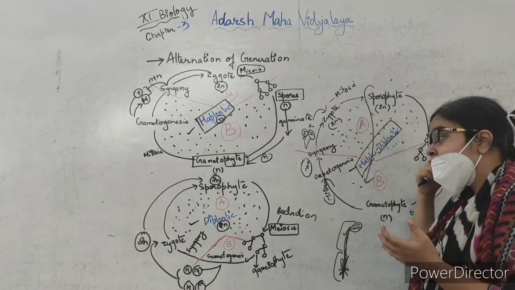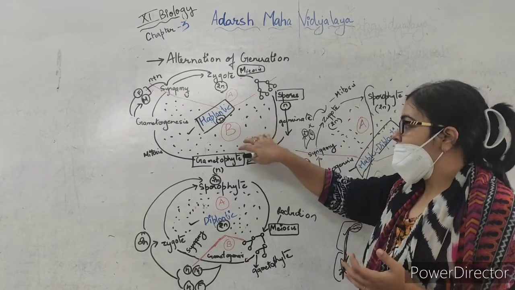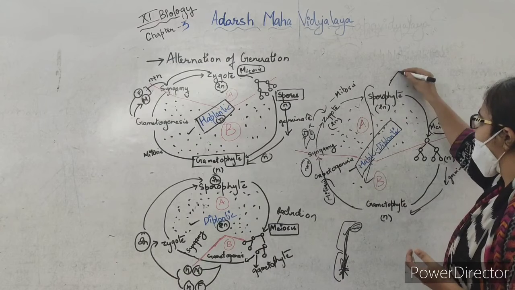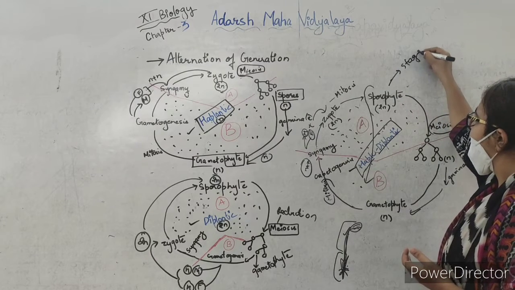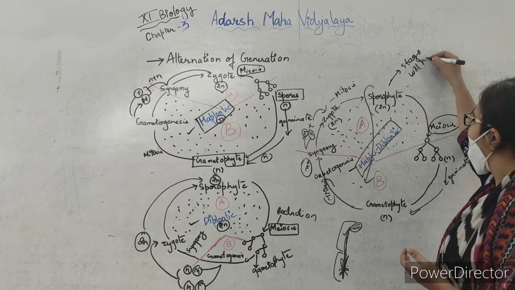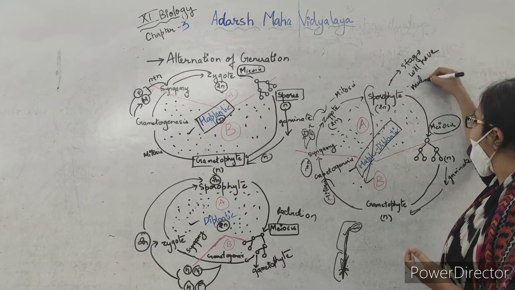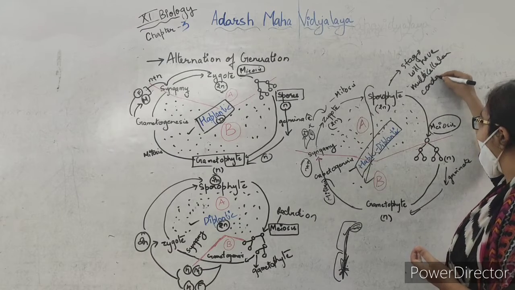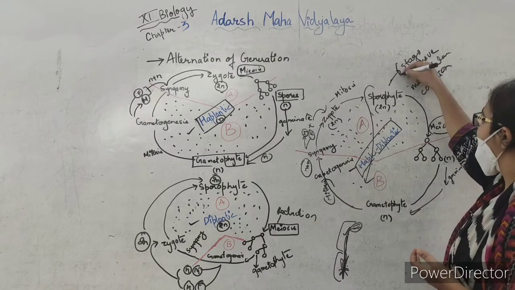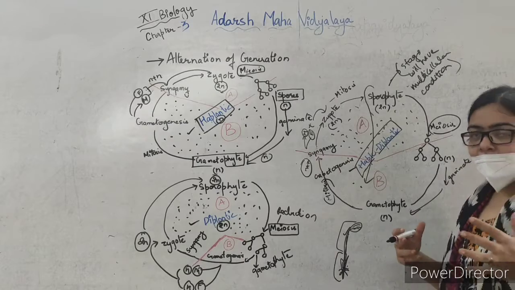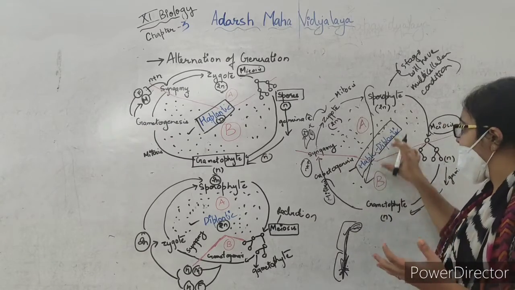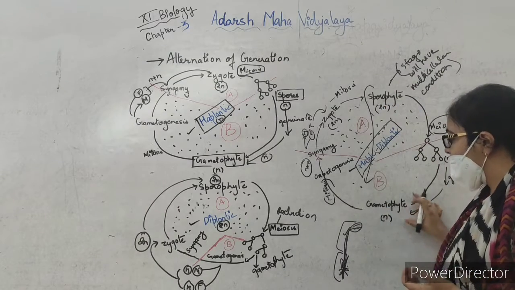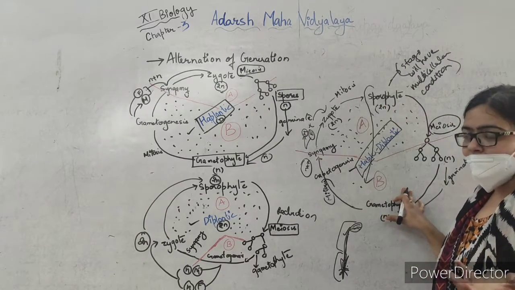But here in algae you will see that both stages will have a multicellular condition. That means there will be formation of many cells. Why do we require many cells? Because we are forming the whole sporophyte as in bryophytes, and we are forming the whole gametophyte in the pteridophytes.